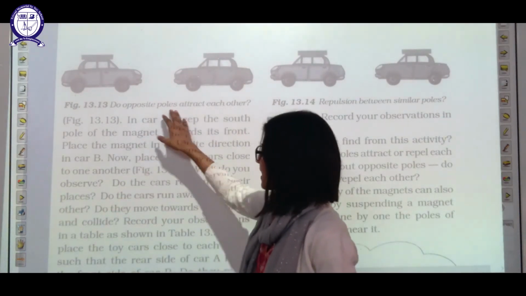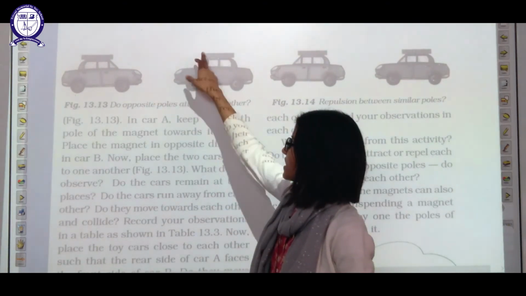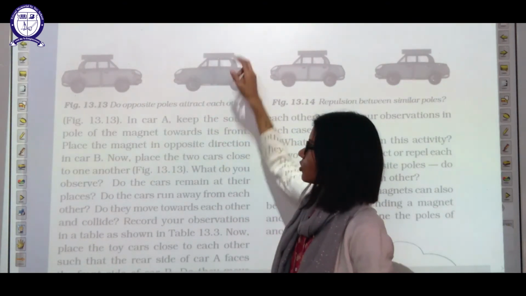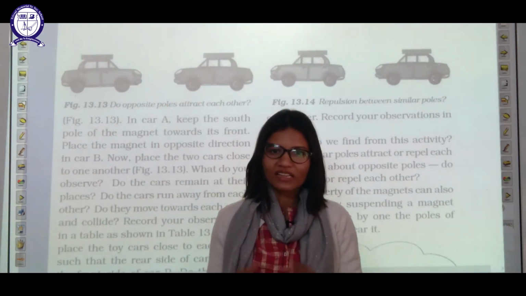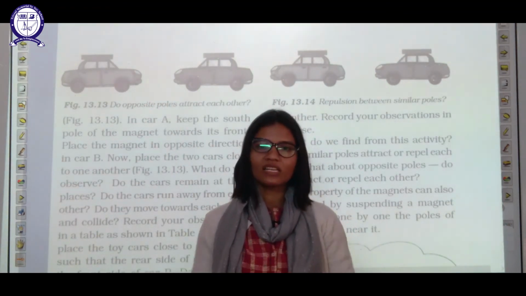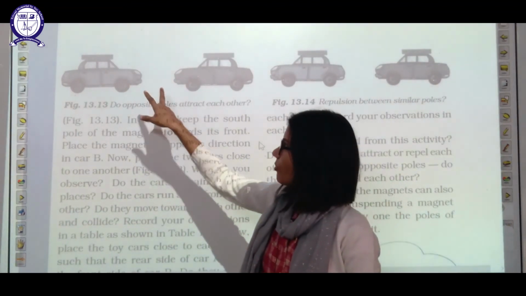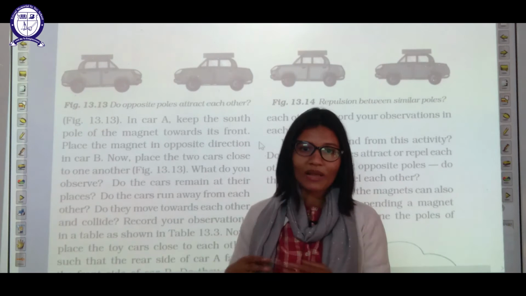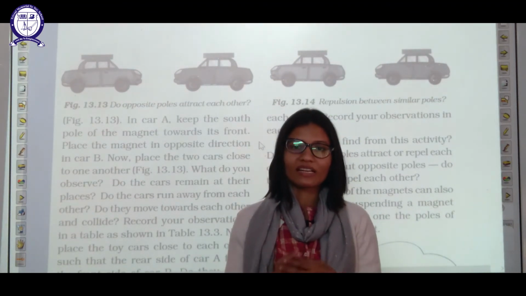In the first activity, this is north pole, this is south, and it is reversed, so it is having south pole and north pole. This time the cars will move towards each other and they will collide. What is the conclusion of this activity? It shows that the same poles of the magnets repel each other, but opposite poles of the magnets attract each other.